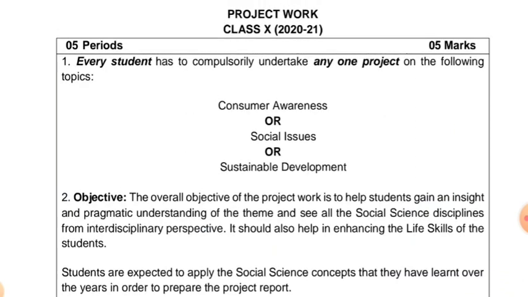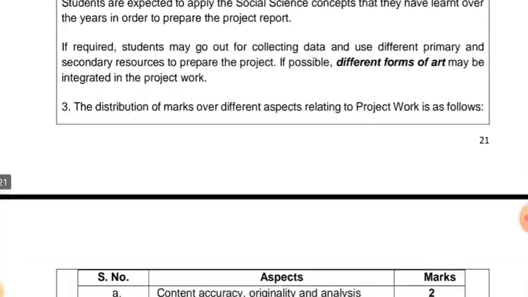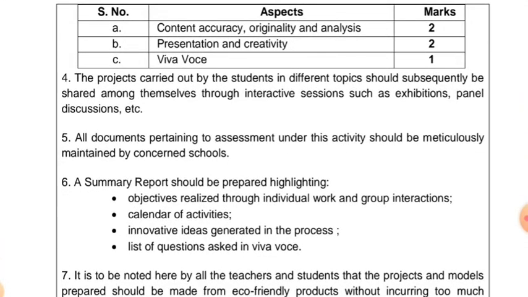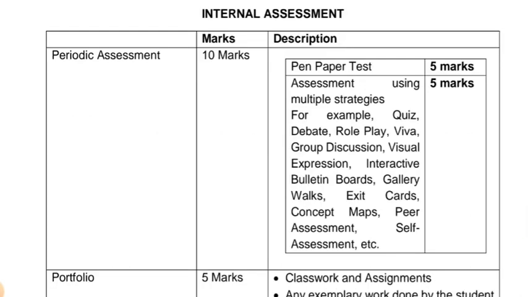Now about project work, you will be given a project of 5 marks. In this project, the marking will be like that: content and accuracy, originality and analysis 2 marks, presentation and creativity 2 marks, viva 1 mark. How do you get your 20 remaining marks? That is also known as internal assessment.